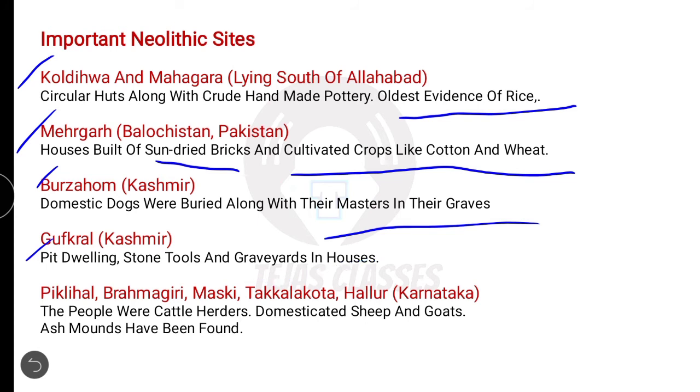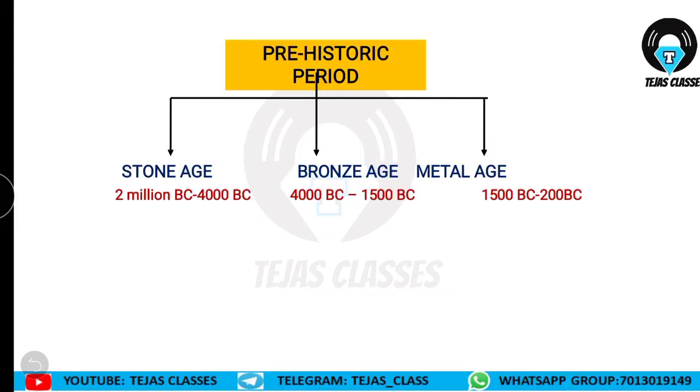And where is it found? Gufkral, Kashmir. Now, Piklihal, Brahmagiri, Maski, Takkalakota, Hallur. These places are in Karnataka. So what they have found, these people were cattle herders, domesticated sheep and goats. Ash mounds have been found. So they have made mounds using the ash, and they have domesticated cattle, sheep and goats.